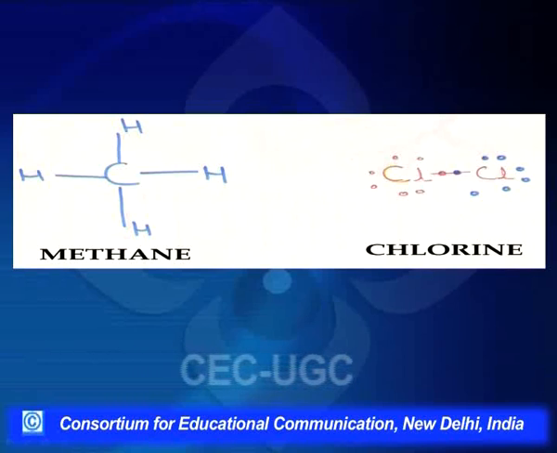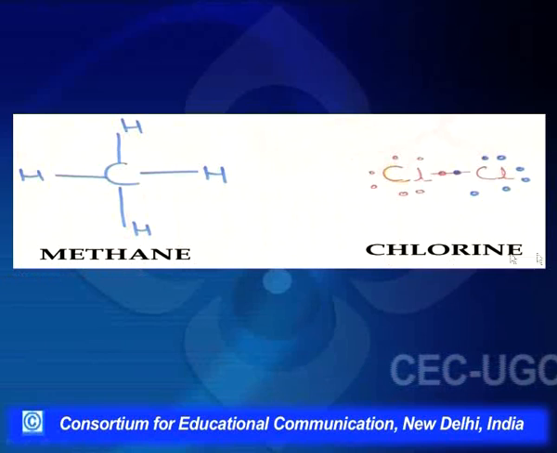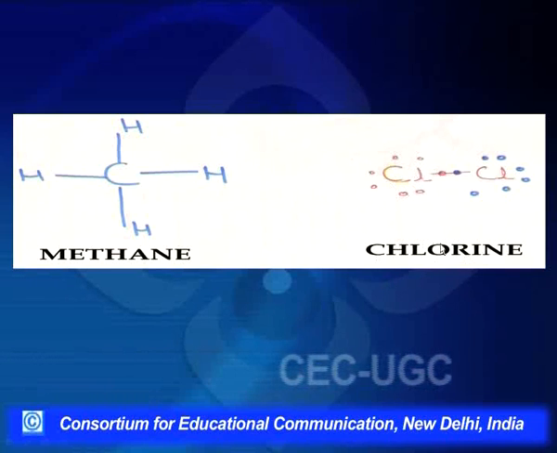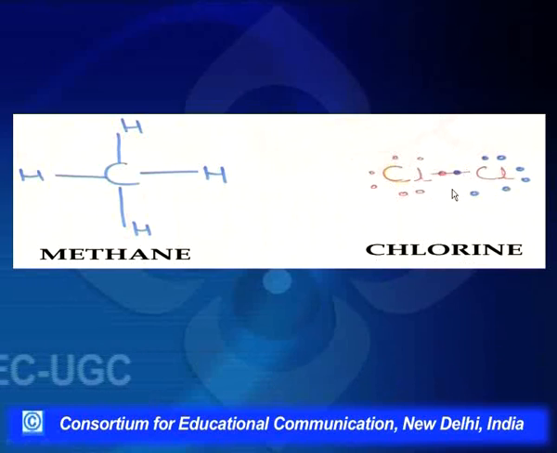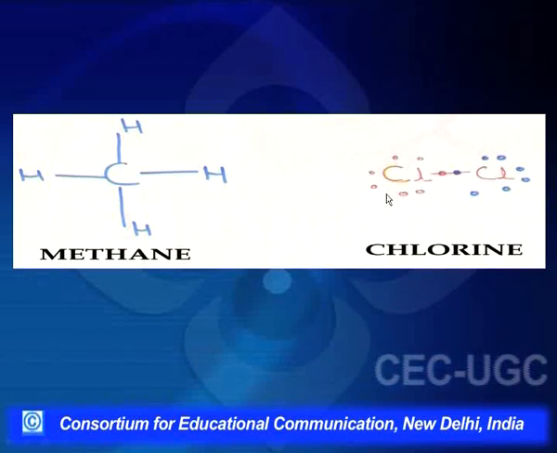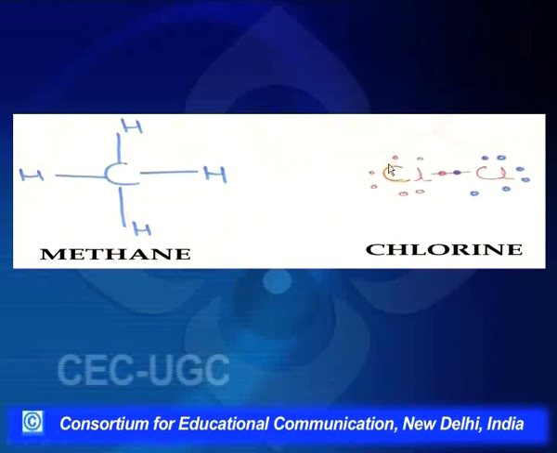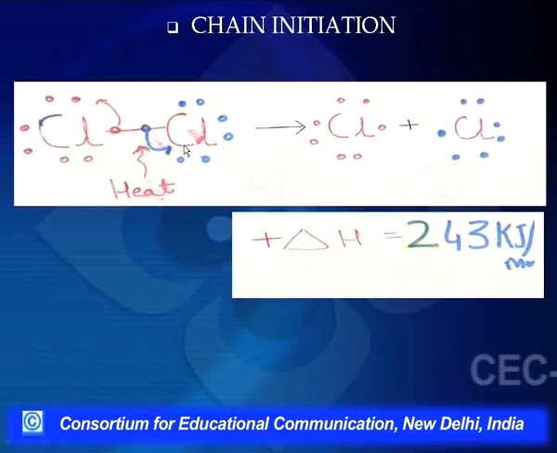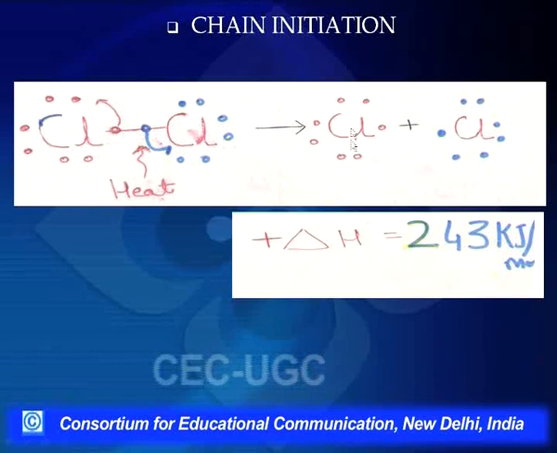Nothing is happening there. Now supposing we provide energy in the form of light to this chlorine molecule, and this chlorine molecule absorbs a photon of light and its vibration increases, and then this chlorine molecule would break. Or, if we want to conduct this reaction in the dark, we can give it enough energy in the form of heat so that the bond cleavage takes place. This reaction, where the bond cleavage takes place with the help of heat or light, is the chain initiation step.